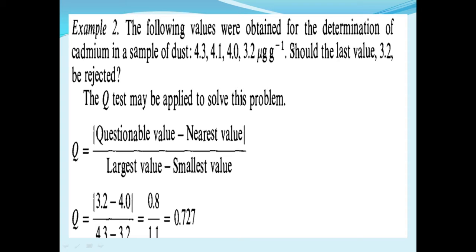Here the questionable value is 3.2, the nearest value is 4.0, the largest value is 4.3 and the smallest value is 3.2. Therefore, Q equals 3.2 minus 4.0 upon 4.3 minus 3.2, which is 0.727.